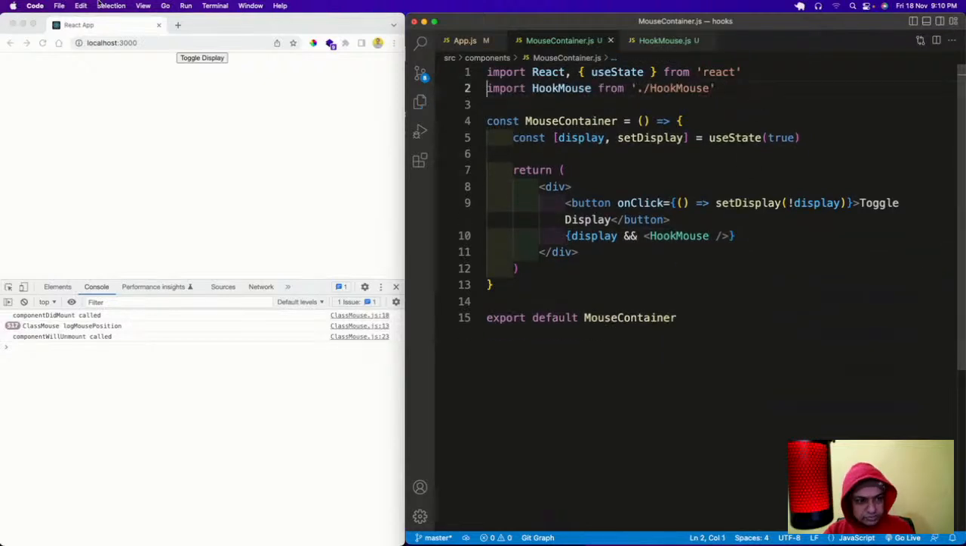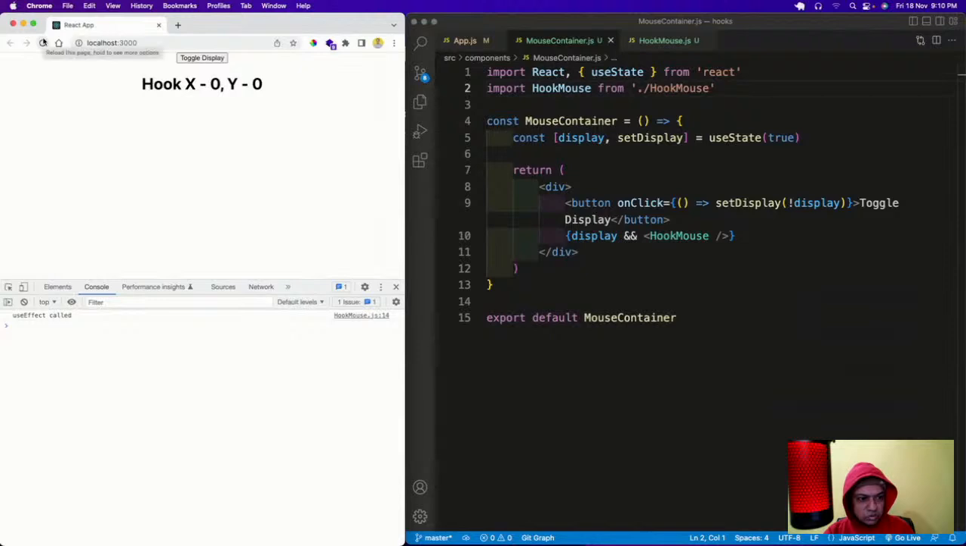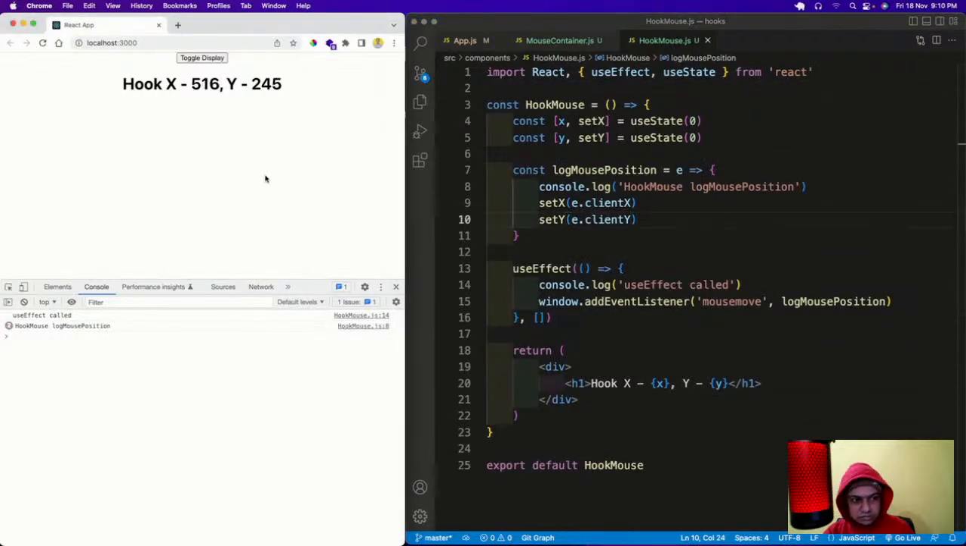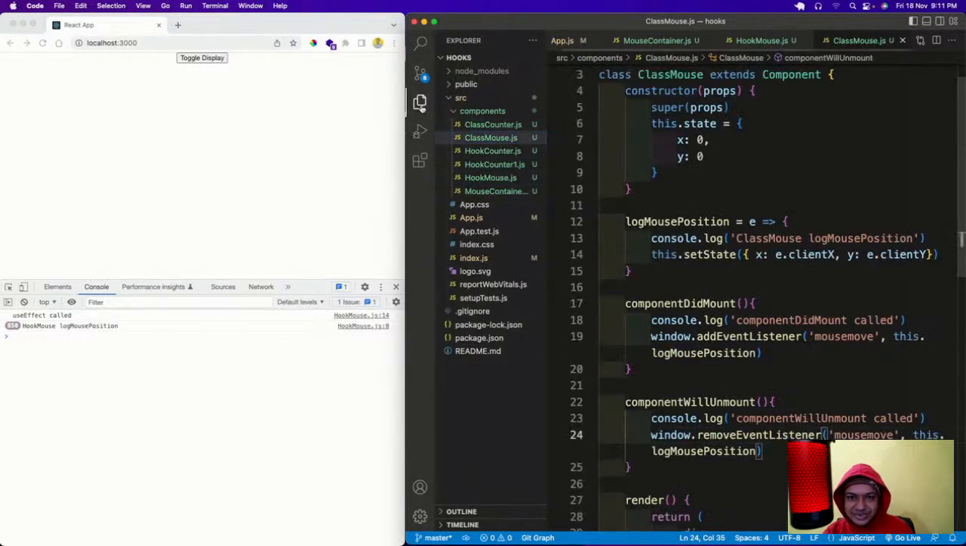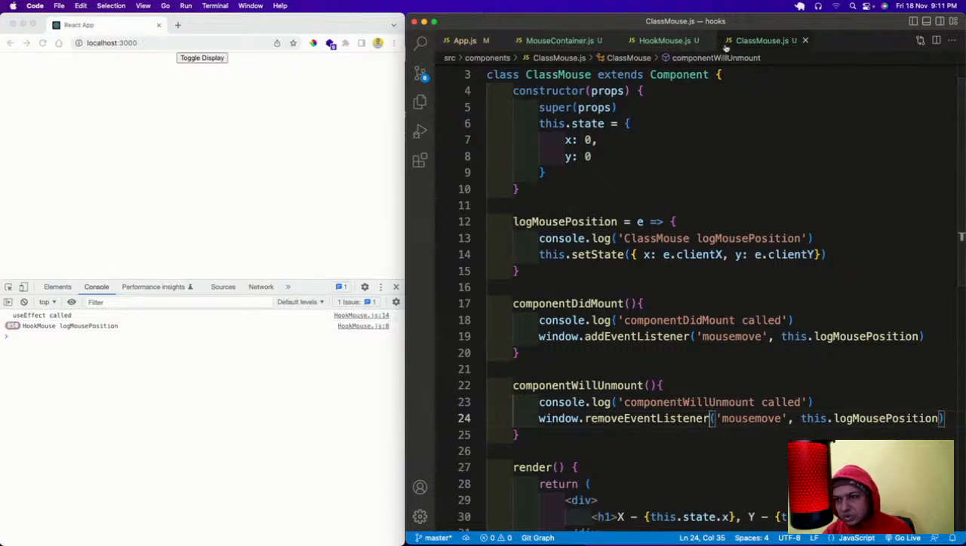Let me save it. Again, the hook useEffect is called and running. Even on toggle display, it is running. The event handler is there. So how to have the component will unmount code here? Oh, I closed it again.